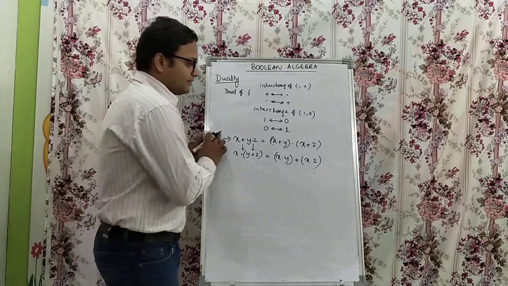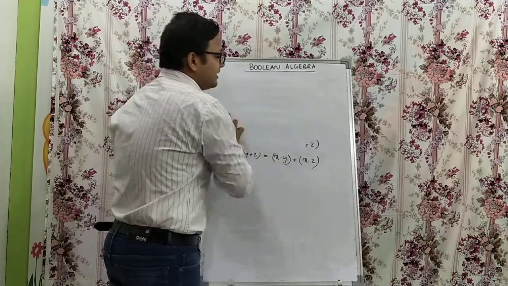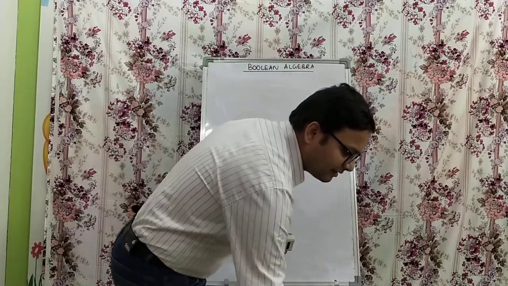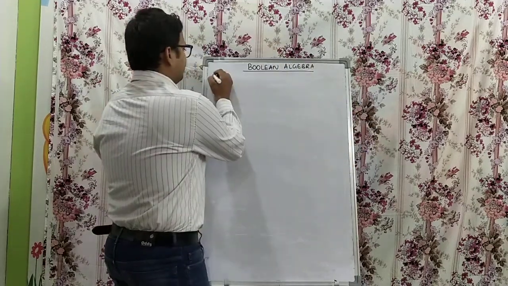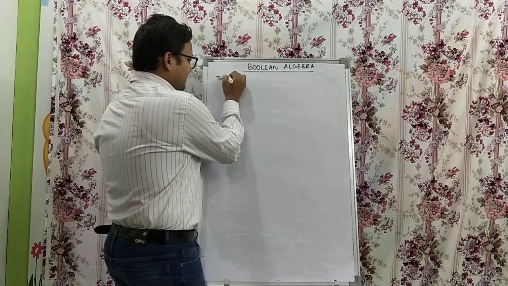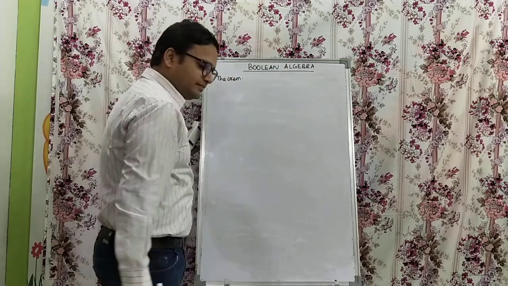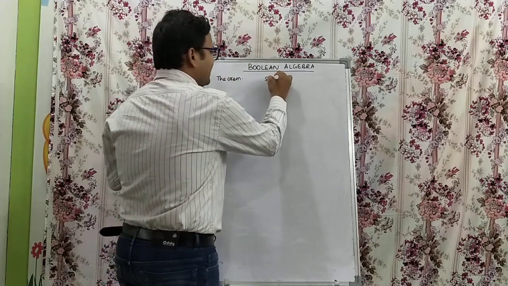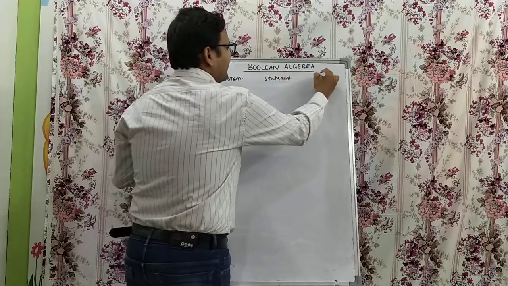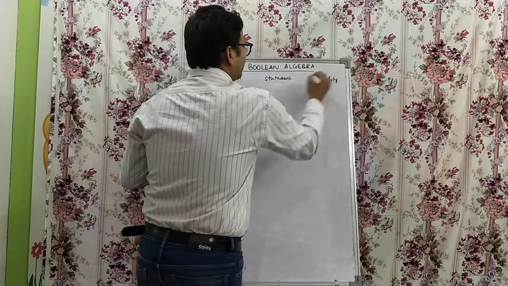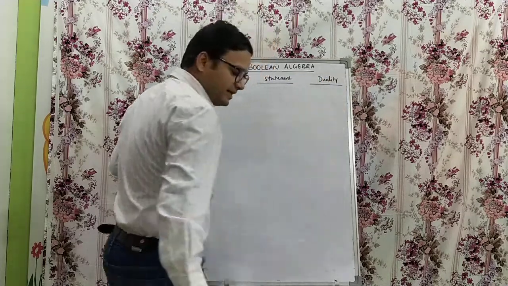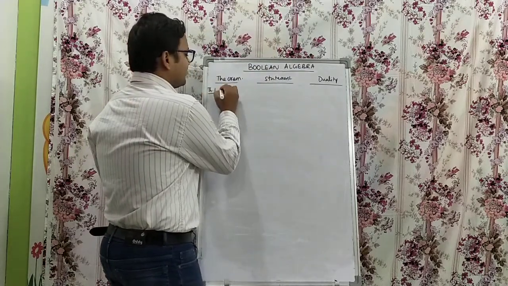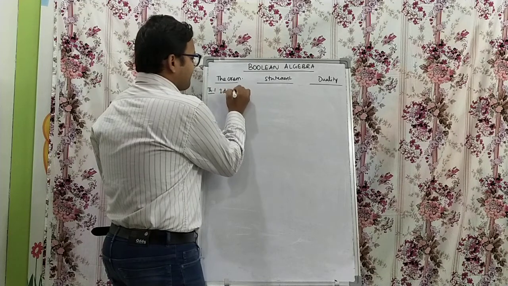Okay, so next, within this duality, how we can get the remaining postulates of Boolean algebra, we can see over here. Postulate, this is theorem. We can see different theorems now: the theorem, which is actually the statement, and the duality. We are going to see one by one. This is theorem number 1. What does theorem number 1 say? Idempotency.